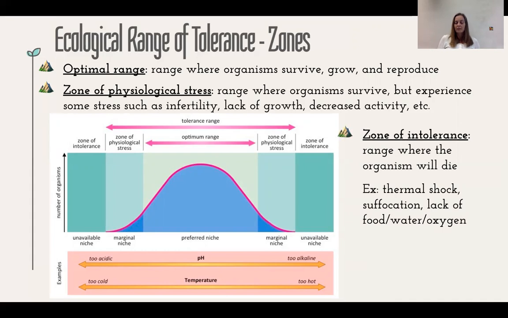The zones of intolerance are completely outside the range of tolerance. This is the range where the organism is going to die, and it's going to die for a lot of potentially different reasons. If we're talking about temperature, it might go into thermal shock. If we're talking again about temperature of organisms in the water, they may actually suffocate because there might not be enough oxygen in the water. Water at higher temperatures contains less dissolved oxygen than water at colder temperatures.